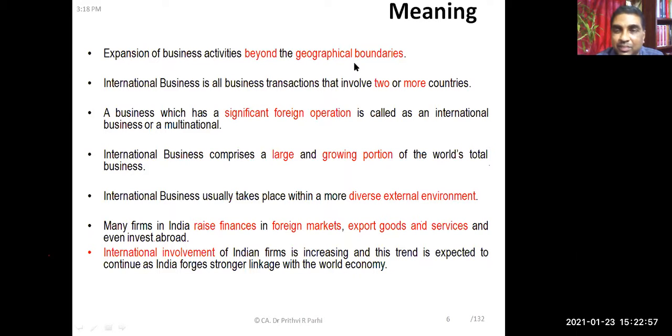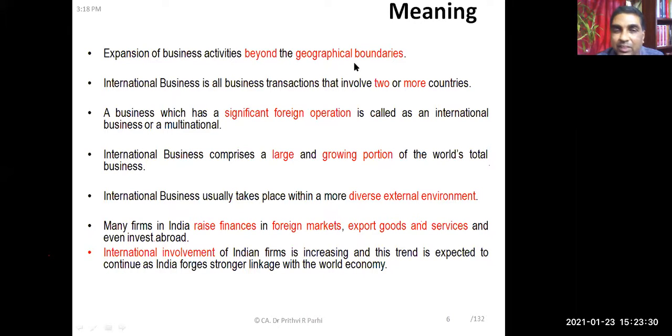Let us say you are operating in one country, mostly the business environment is the same throughout the country. The tax rate is the same, you have understood your customers, and you know what will be in demand. But in the international market, demand, taxation, and economic environment all change from country to country.